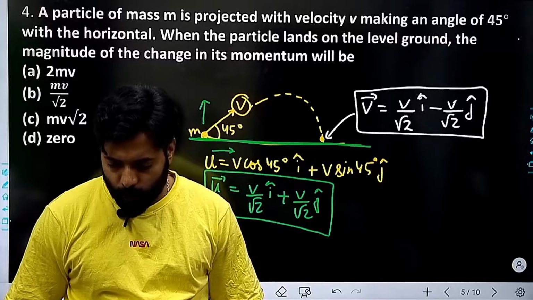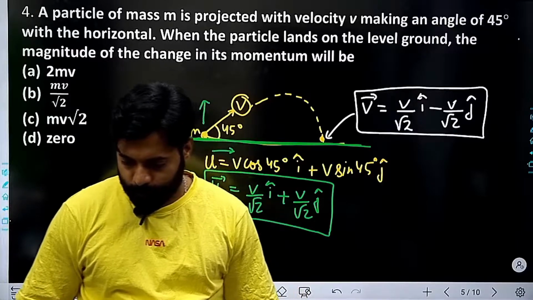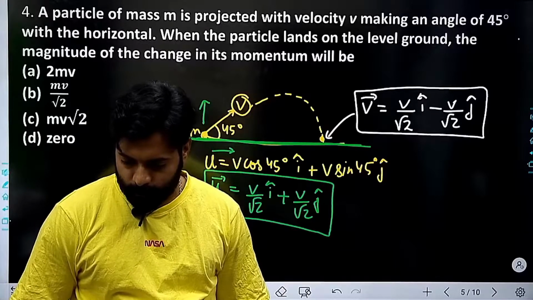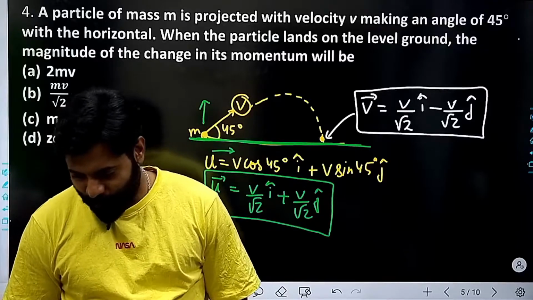Where are you getting this problem? No idea.